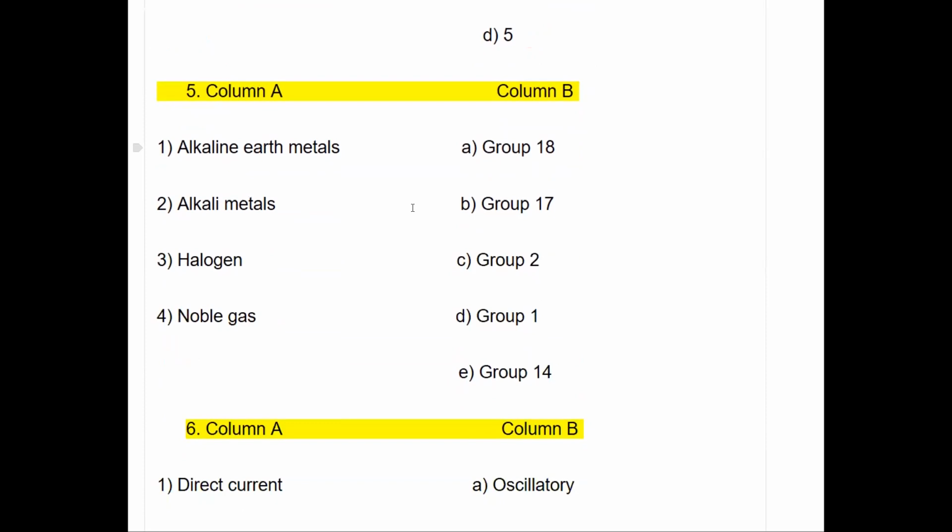Next question. Alkaline earth metals. We know that group 2 elements are known as alkaline earth metals. Next is alkali metals. Group 1 is known as alkali metal. Next is halogen. Halogen belongs to group 17. This is the third answer. Next, fourth one is noble gas. Group 18 elements are known as noble gas.